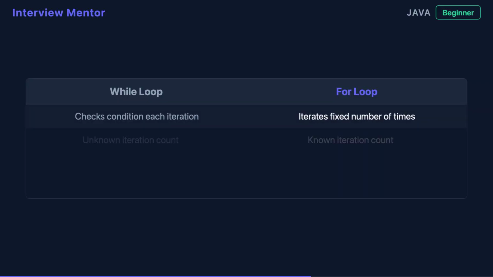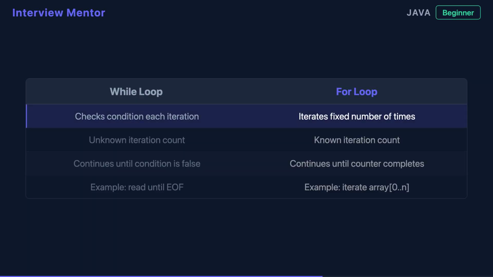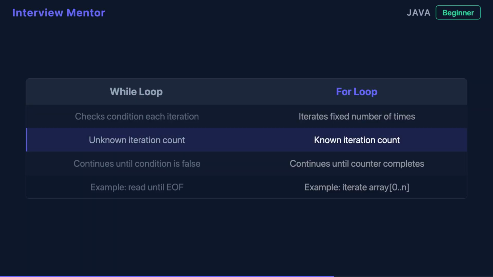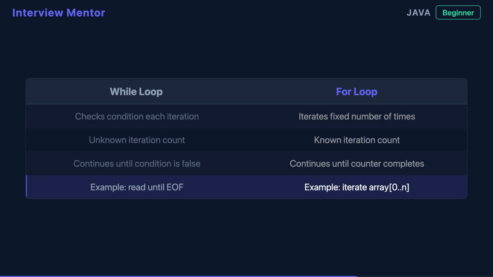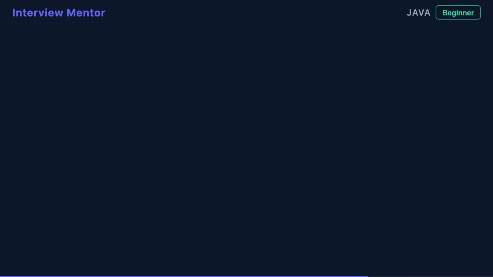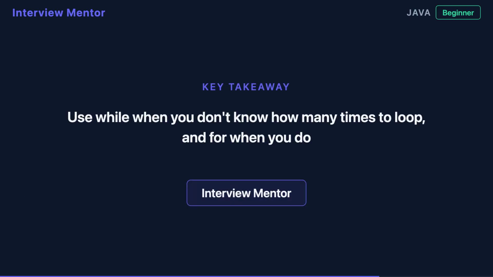The key difference is how they handle iteration control. While loops check a condition before or during each iteration and continue until it's false. For loops iterate a predetermined number of times based on a counter or collection size. Remember, use while when you don't know how many times to loop, and for when you do. Practice identifying which pattern fits your problem. Good luck with your interview.